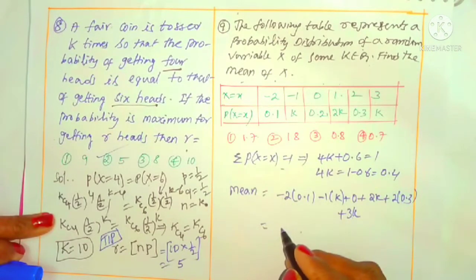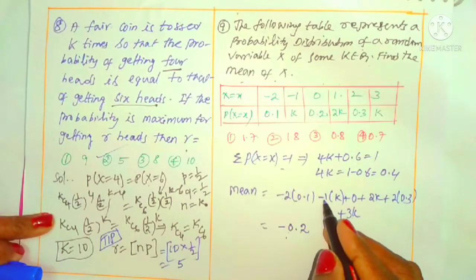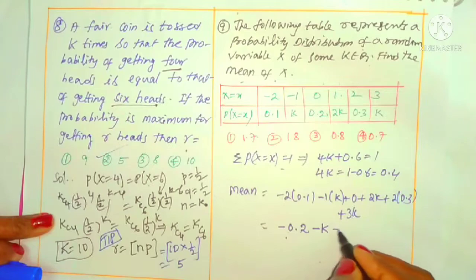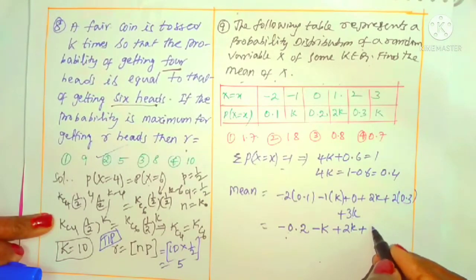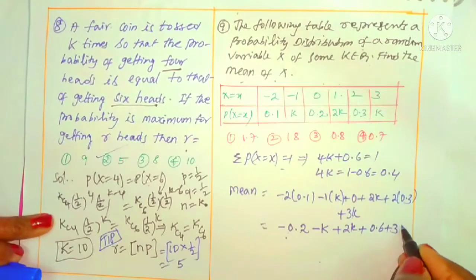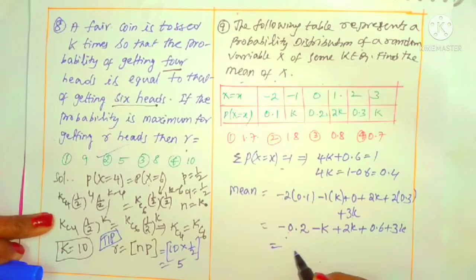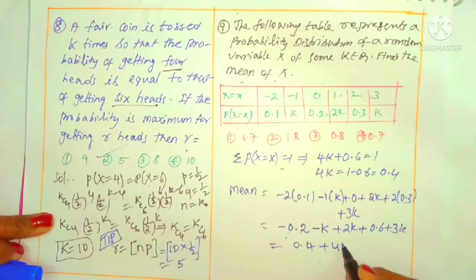Minus 2 into 0.1 is minus 0.2. Minus 1 into k is minus k, plus 0, plus 2k, plus 2 into 0.3 is 0.6, plus 3k. This is 0.6 minus 0.2 is 0.4, plus 3 plus 2, 5k minus k is 4k.